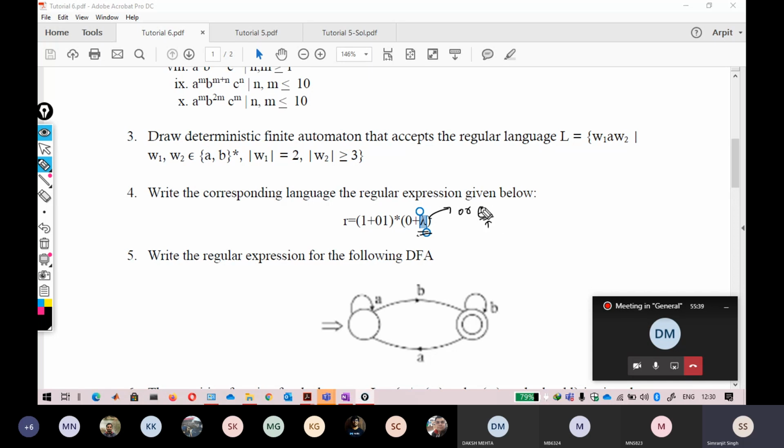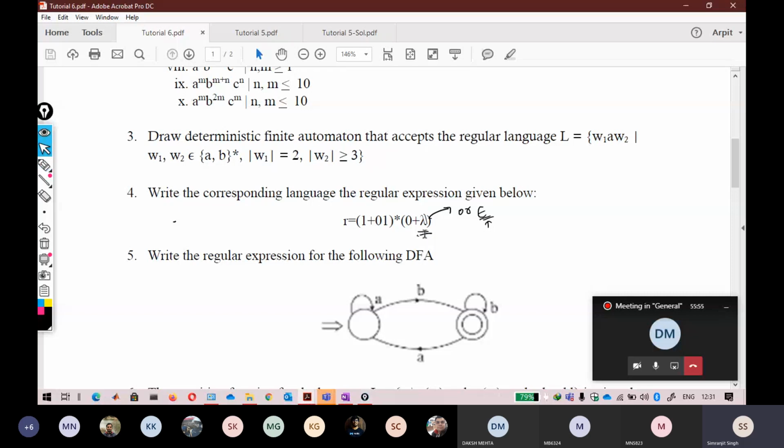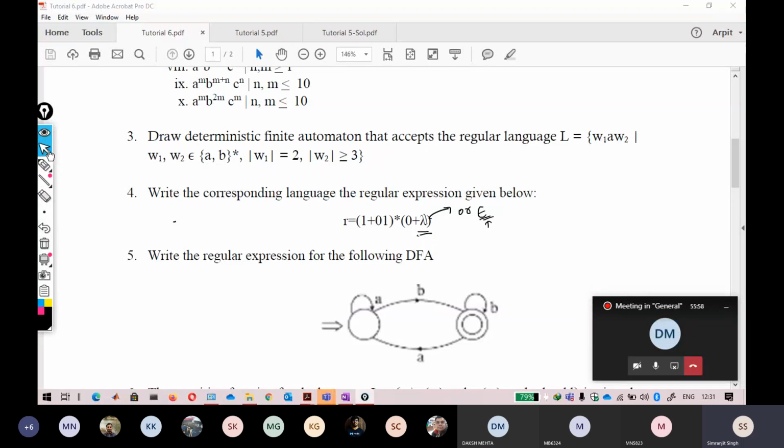Epsilon is the most widely recognized term in every book, but some books also use lambda. So in examinations, you will also find the usage of lambda instead of epsilon. So don't think that this is a different thing. The lambda is again one and the same thing as your epsilon here.